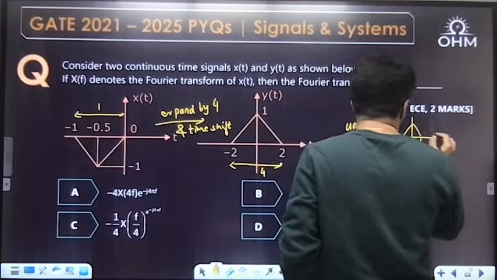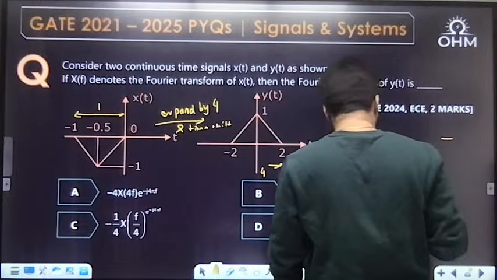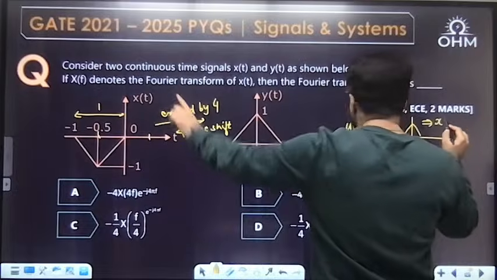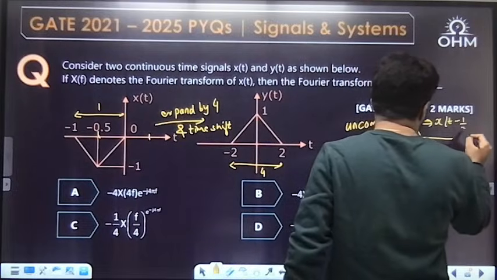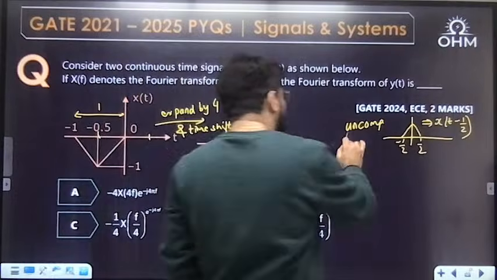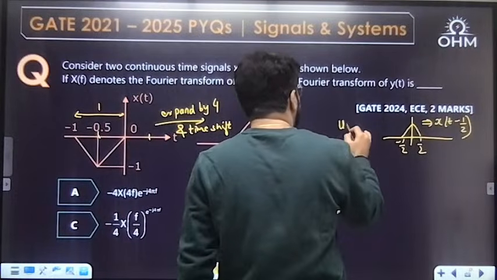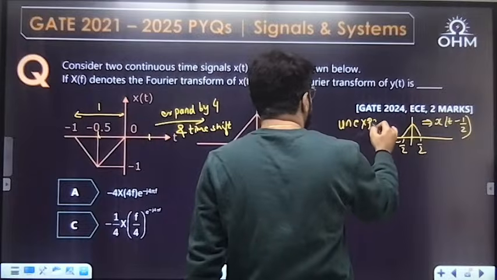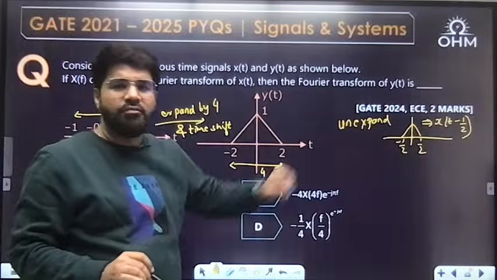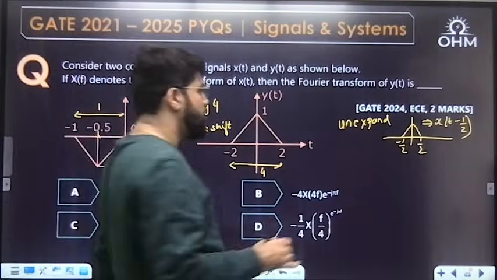So this particular waveform can be written as the given waveform xt right shifted by half, x of t minus 1 by 2. If you unexpand, I mean compress, I'm just writing the reverse language so that you understand. So if it was not expanded, you shift by half, and now expand by 4.